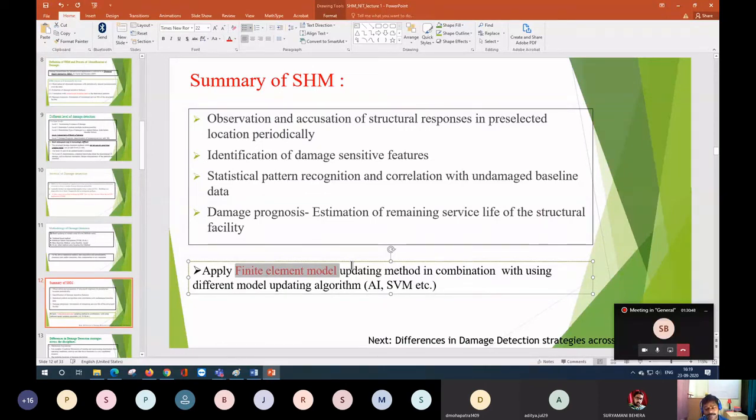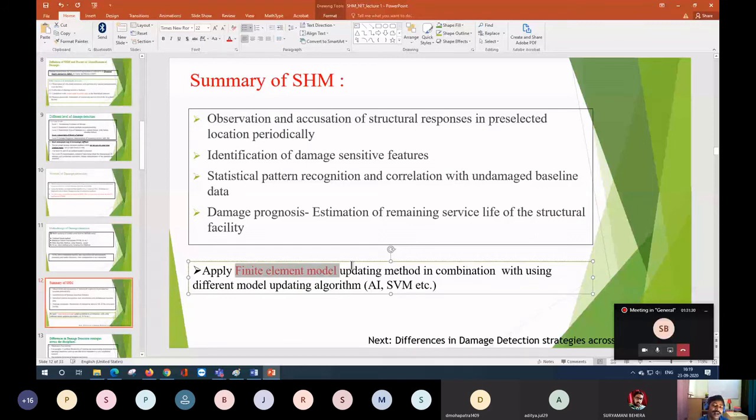You have to see how we can employ finite element modeling as well as some sort of model updating algorithm, such as AI, SVM, PSO, or genetic algorithm. That is also one difficult job. Another job is finite element modeling, another is the model updating algorithms, and the third job is the experimental result. All three are areas that are difficult in themselves.